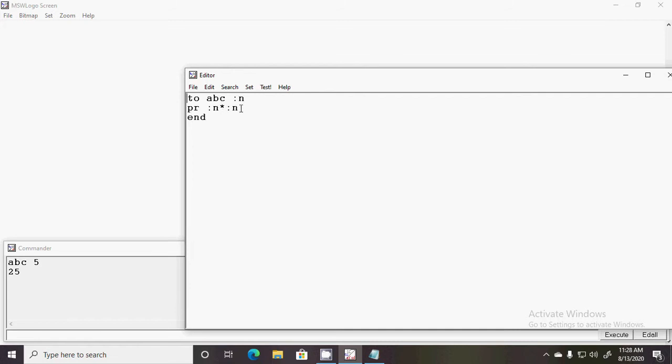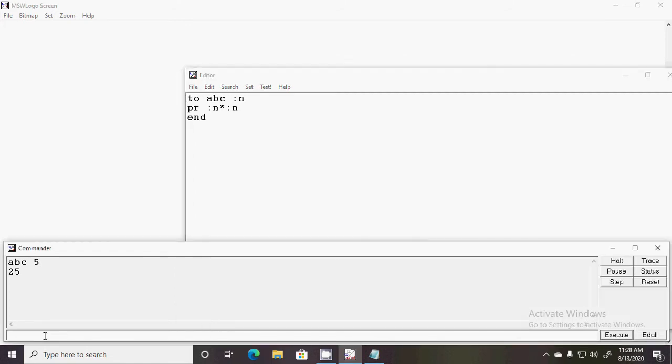That means 5 into 5, and we got 25 as the result. So this is called a parameter. This is one way to take input from the user, but strictly this is called passing a value through a parameter.